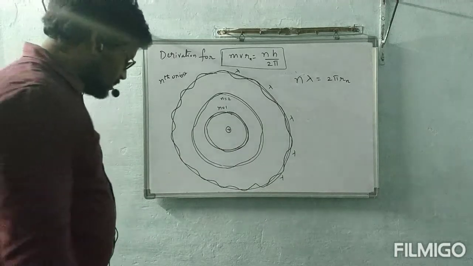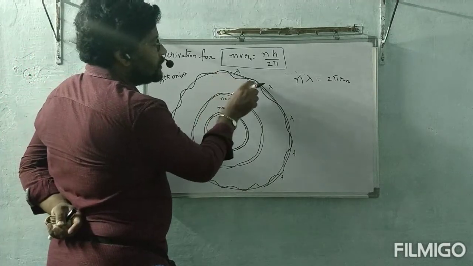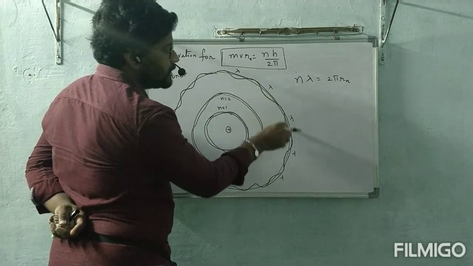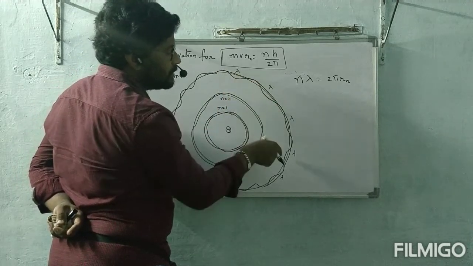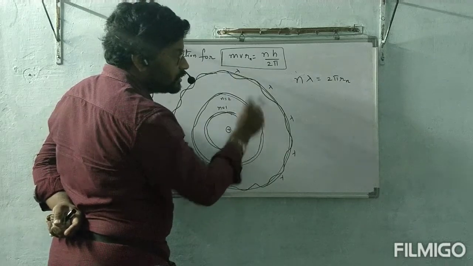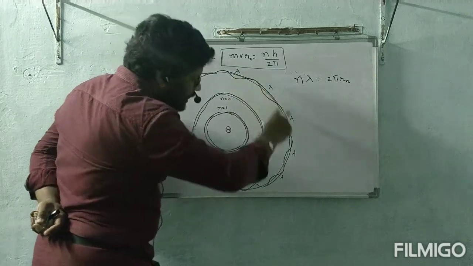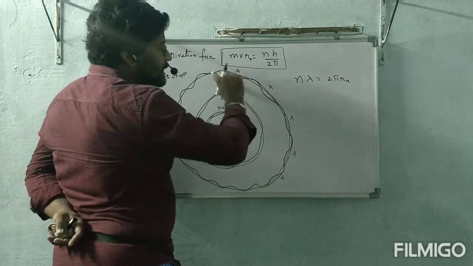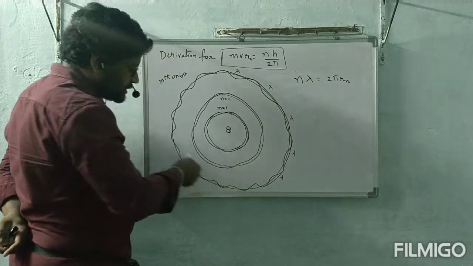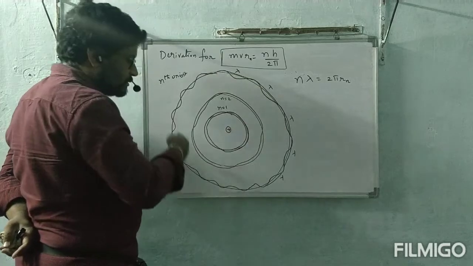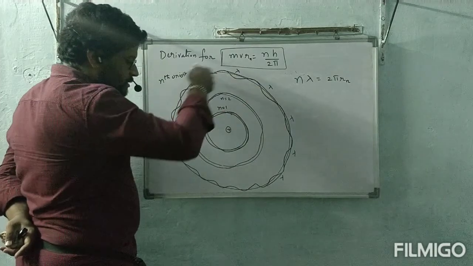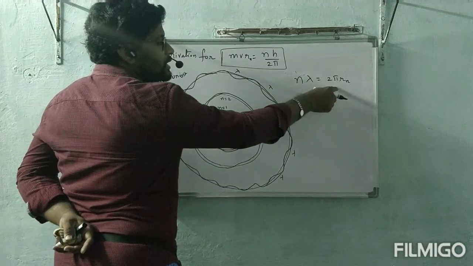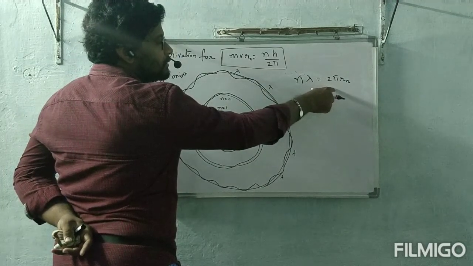Once again, from here to here, what is the distance? Lambda. From here to here, what is the distance? Lambda. From here to here. Like that, how many lambdas do we have? How many crusts are there? That many lambdas will be there. So n crusts are there, n lambdas. That n lambda is nothing but the circumference of the circle. So n lambda is equal to the circumference of the circle, 2 pi r.